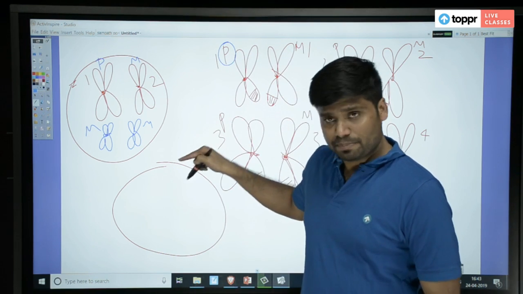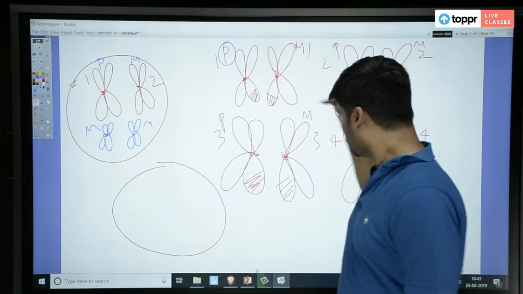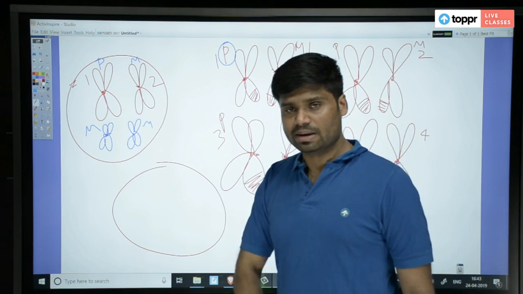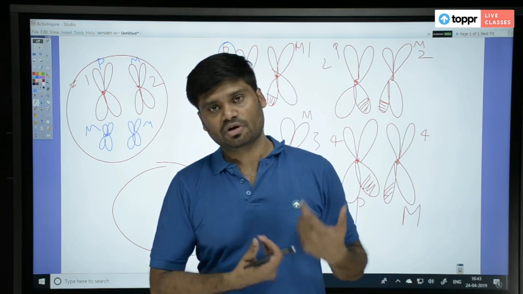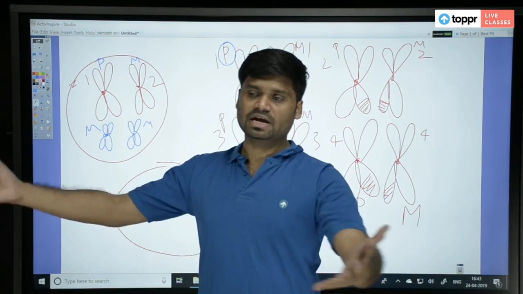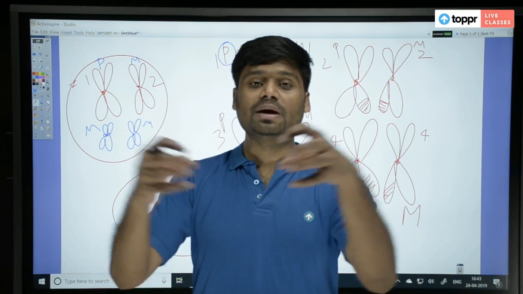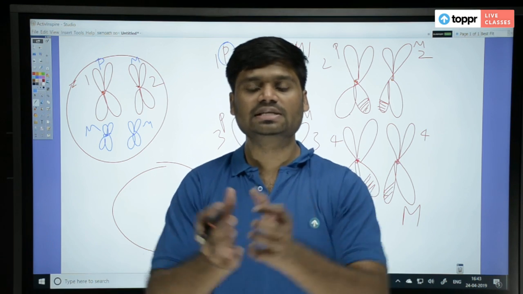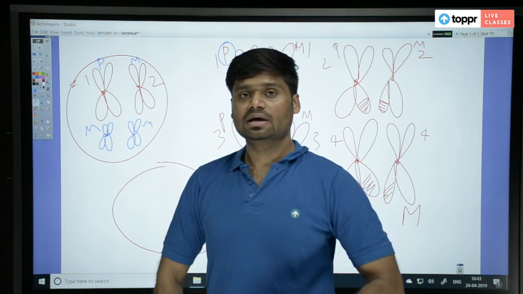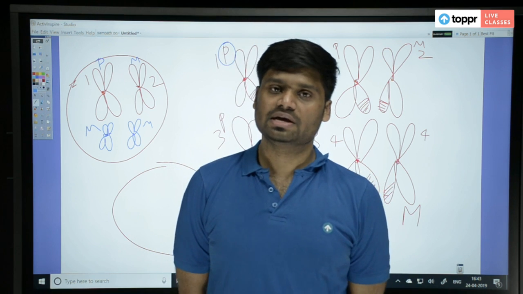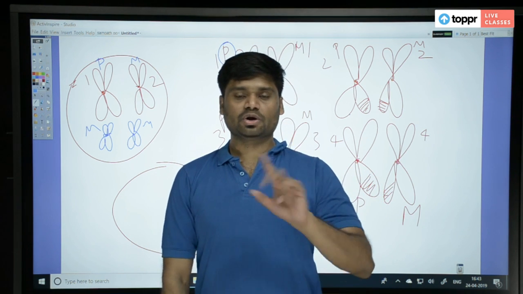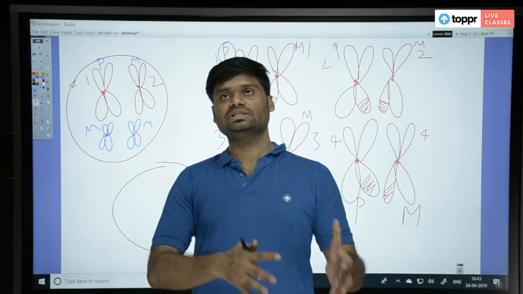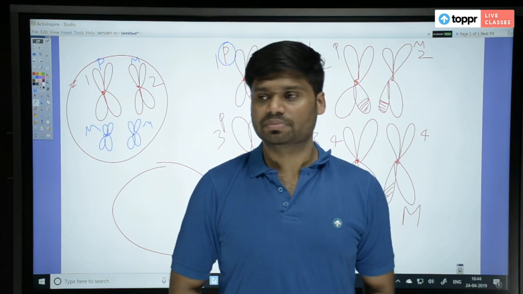And if in a single parent you are getting this many types of gametes, we are still talking about a single parent. Let us say this is entirely the male parent. Similarly, the female parent is also forming gametes. That female parent will also form a variety of gametes. The male parent will form a variety of gametes. Ultimately, which two gametes come and fuse, that becomes the zygote, that becomes the child. So fertilization is another one that will decide how the child is going to be different. So that is variations. So remember this: crossing over, independent assortment and fertilization. These are the three things which decide how the child is going to be different from the parent in sexual reproduction.